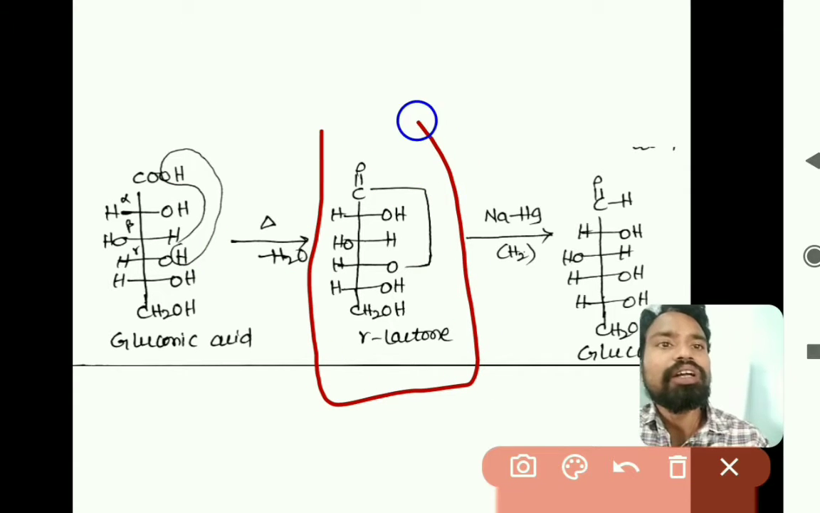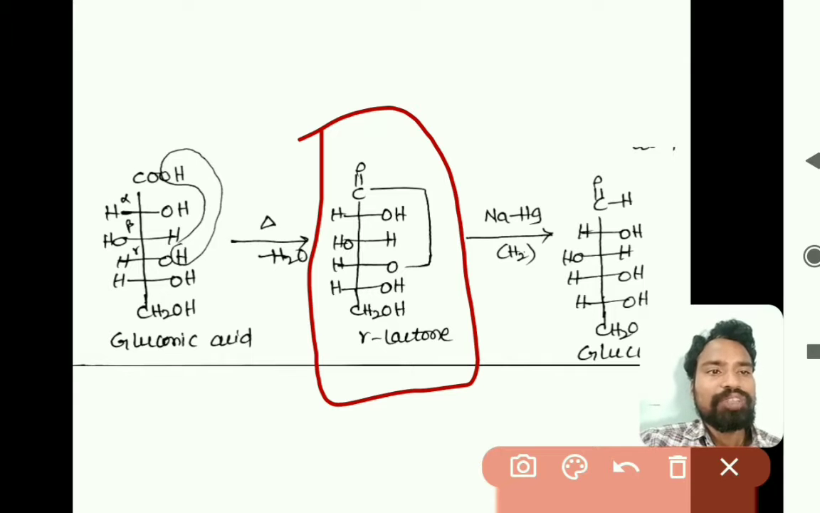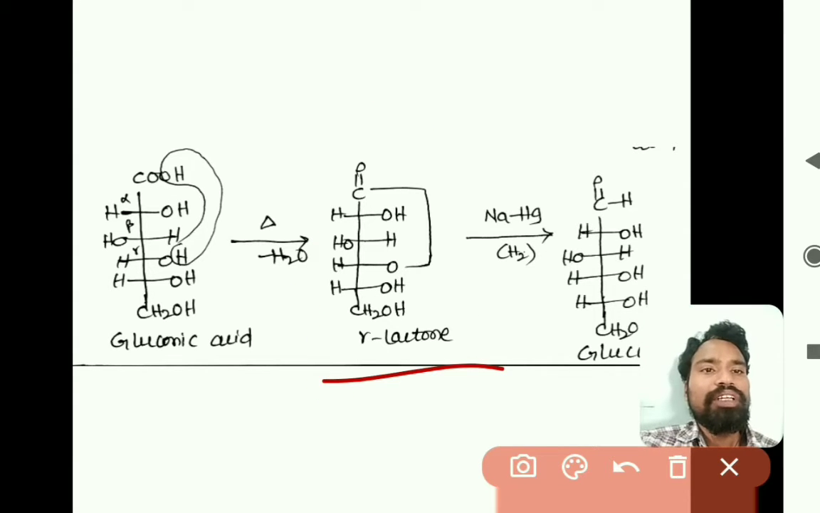This is called gamma lactone, because the gamma carbon oxygen is reacted with the carboxylic acid group, so that there is a bond formation between the gamma carbon oxygen and the C double bond O. This is a cyclic ester, those are called lactones. As the gamma carbon is involved, this is called gamma lactone, right.